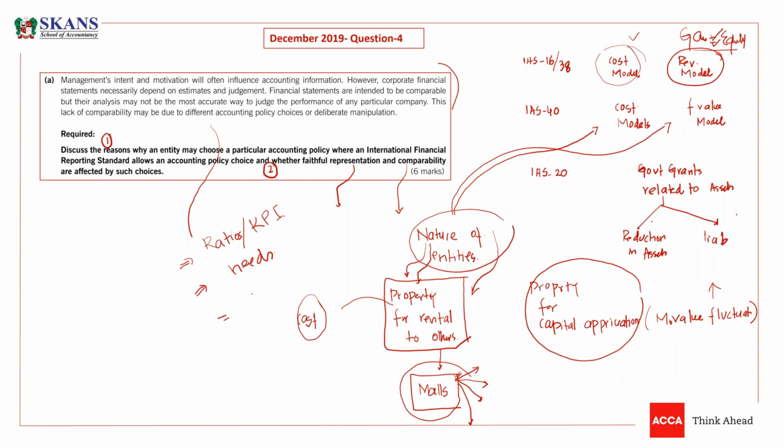They will check which model is actually reflecting the basic model of business, which method of accounting is appropriate according to the nature of the entity, which one is more reliable, which one is more relevant, which one is showing a faithful representation to the users of what we are doing. So they will pick the policy according to these factors. Is that okay, guys?